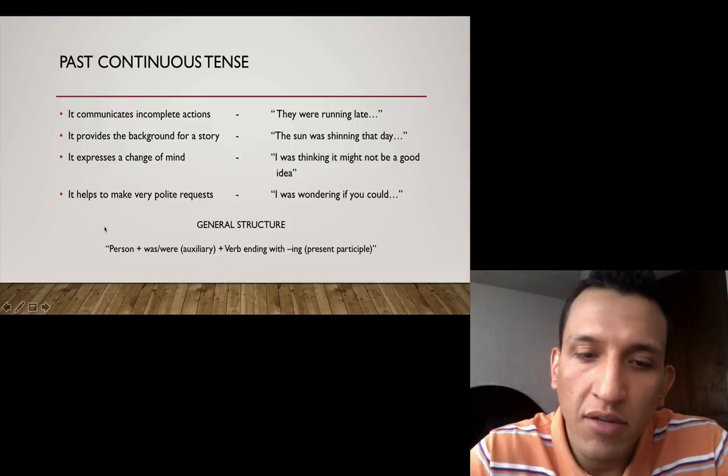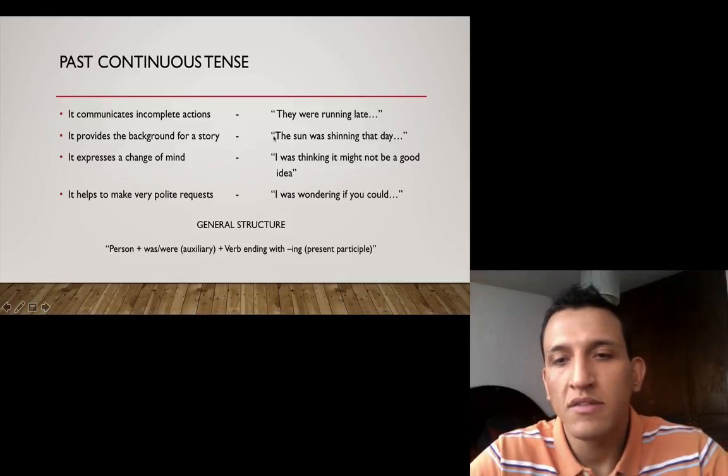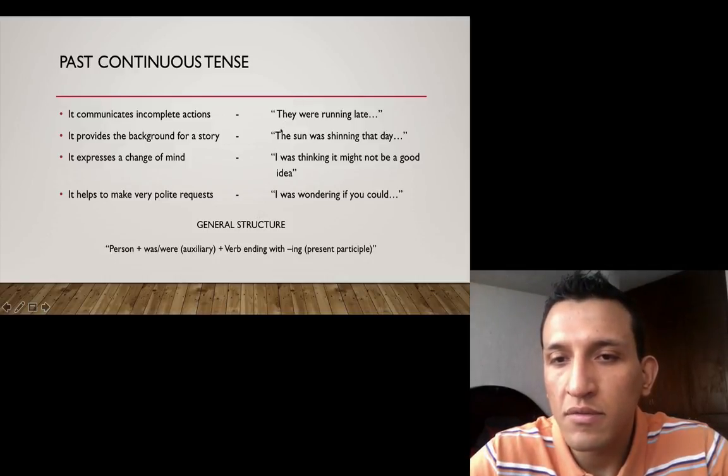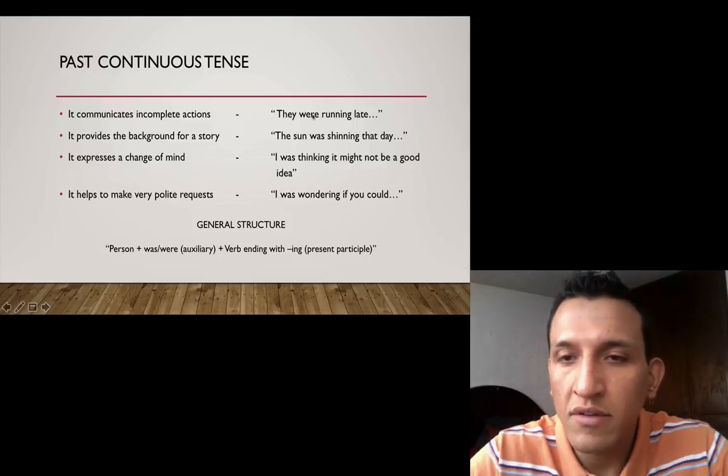Yes, that's right. We have it here. But tell me, what can you see? Of course, we have the person: they, the sun, I, and I. Then we have to add our auxiliary verb, were or was, the verb to be.